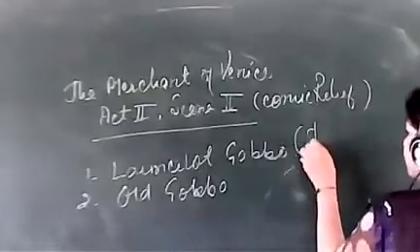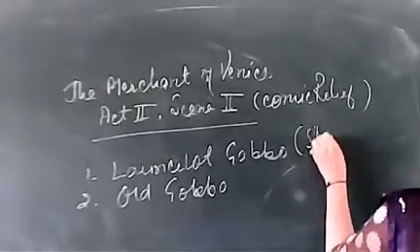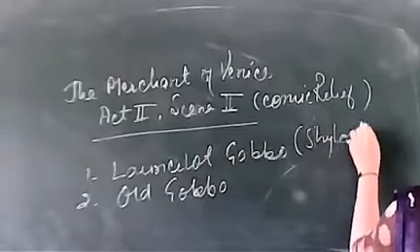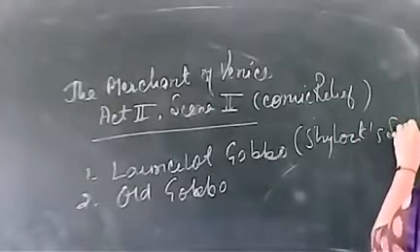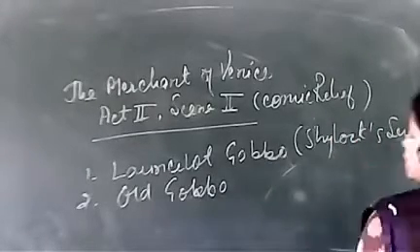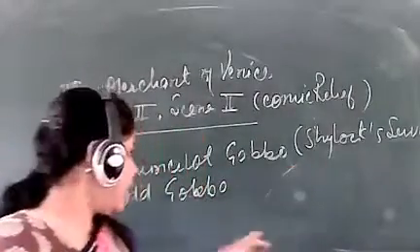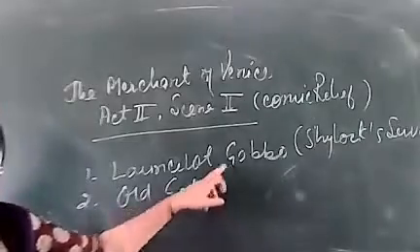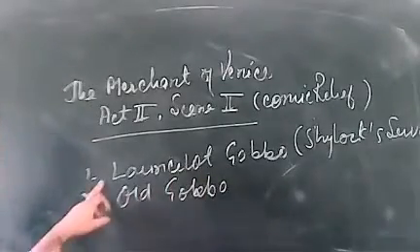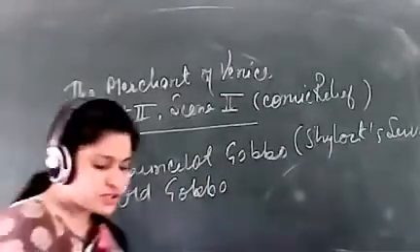Launcelot is Shylock's servant. Who is Launcelot? He is Shylock's servant. Clear? And old Gobbo is the father of Launcelot Gobbo. So he is the son and father. They are both related to each other.